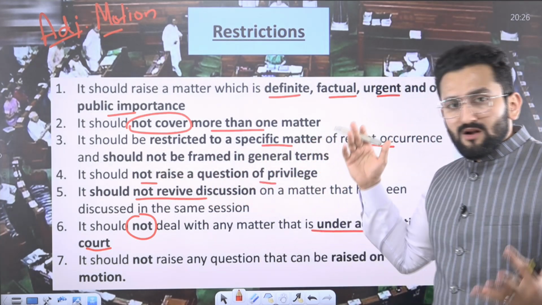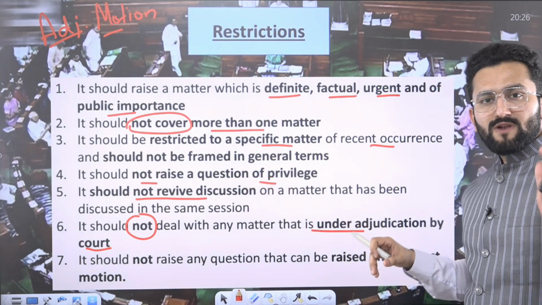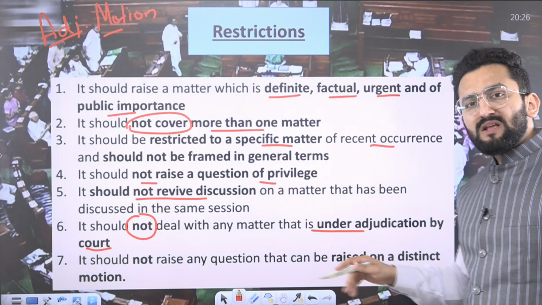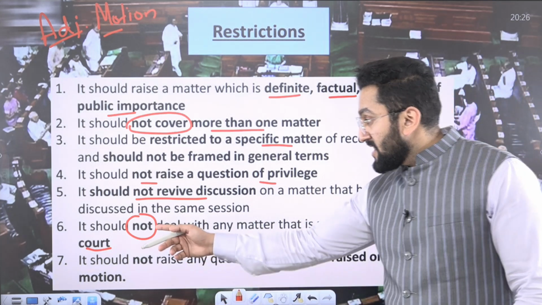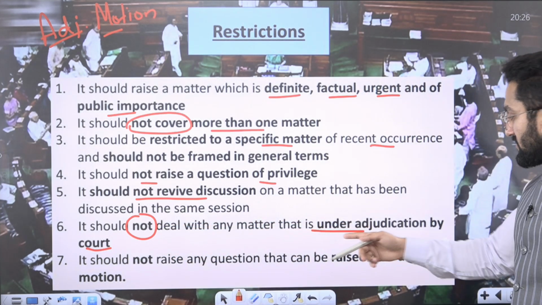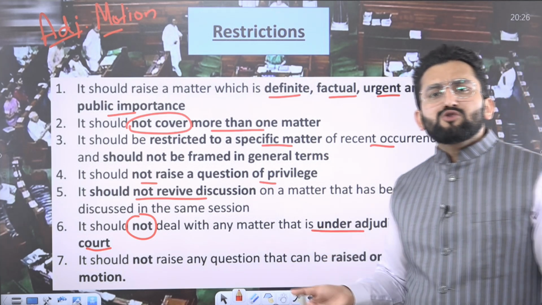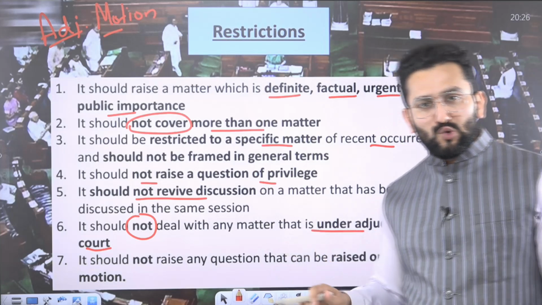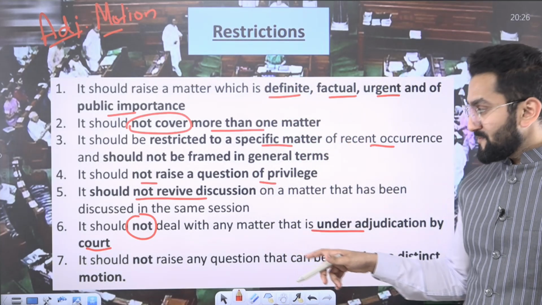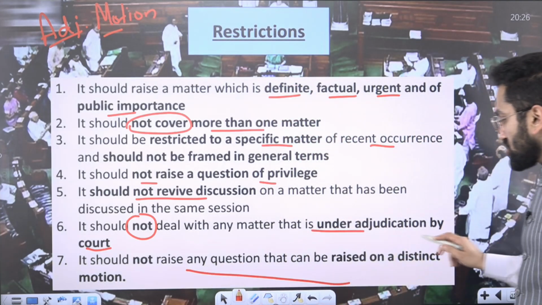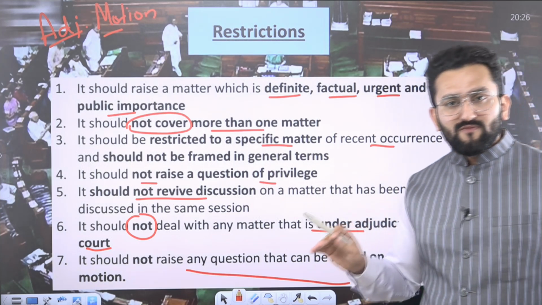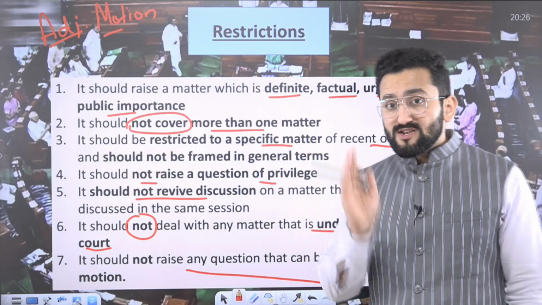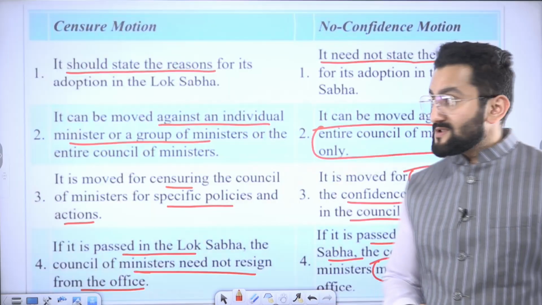It should not frame a general discussion, nor raise a question of privilege. Okay? You should not revive a discussion which has already been done within that particular session. It should not deal with any matter under adjudication of court. If the court is already having this case, then you cannot discuss that matter in the House using adjournment motion. It should not raise any question that has already been raised in a distinct motion. Okay, it should be specific, factual, definite, of urgent public importance.